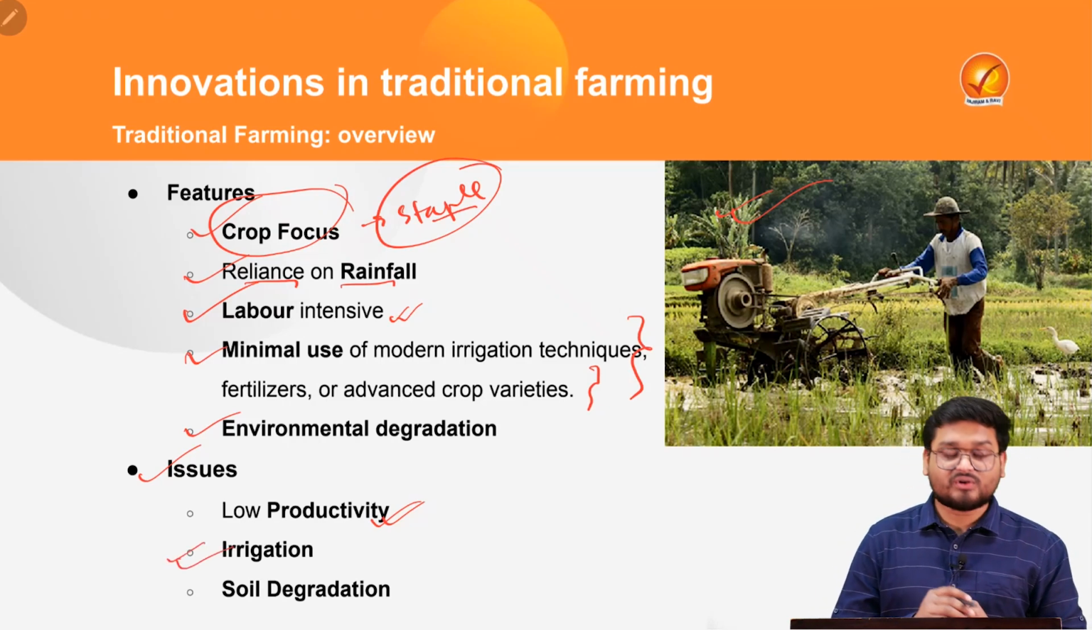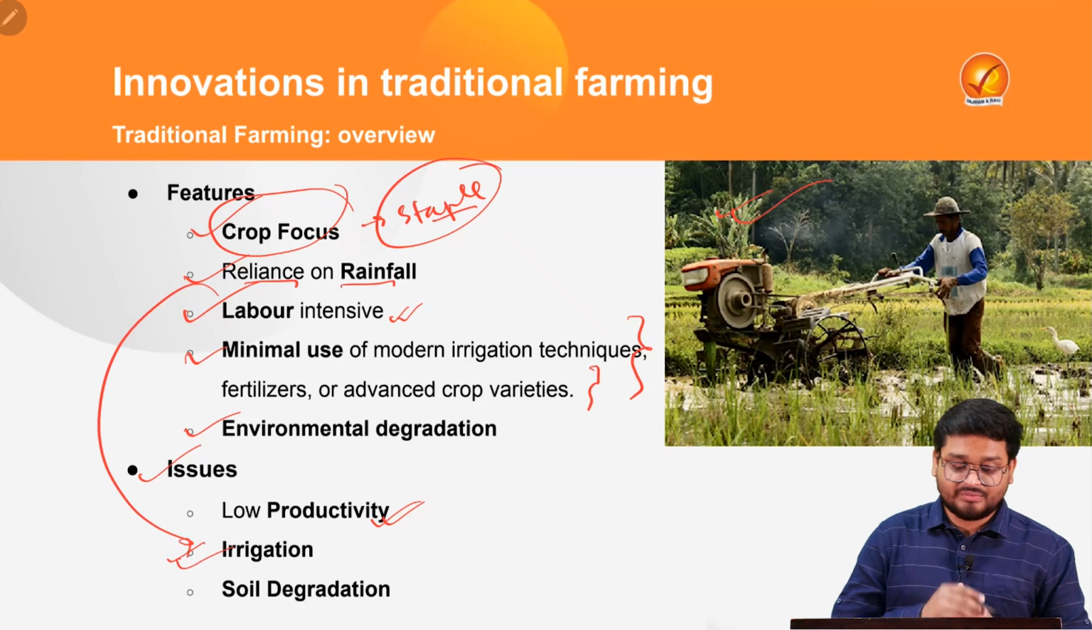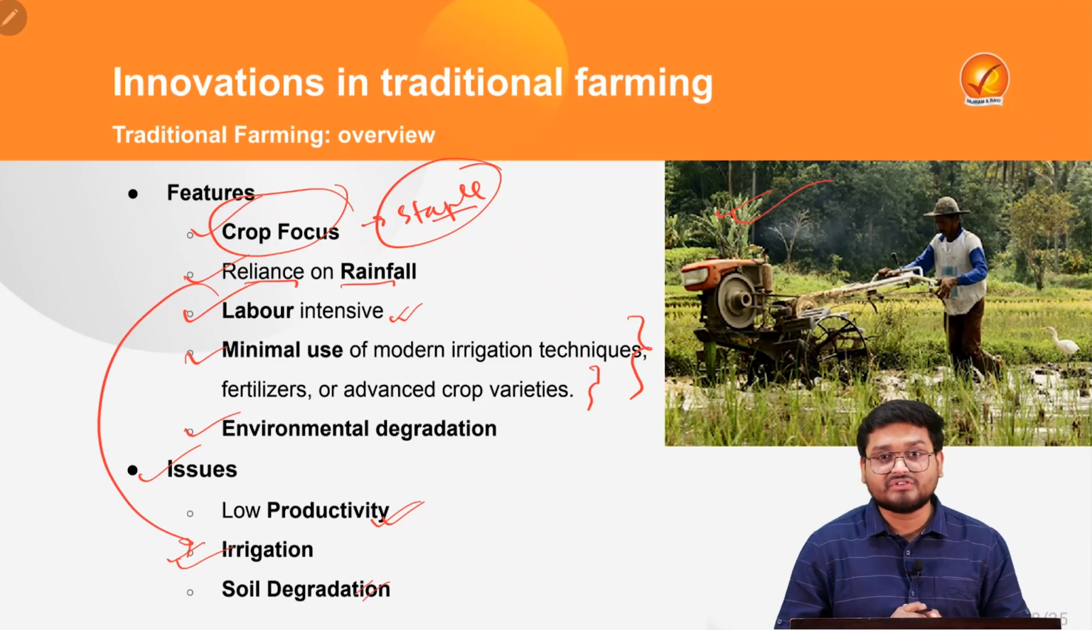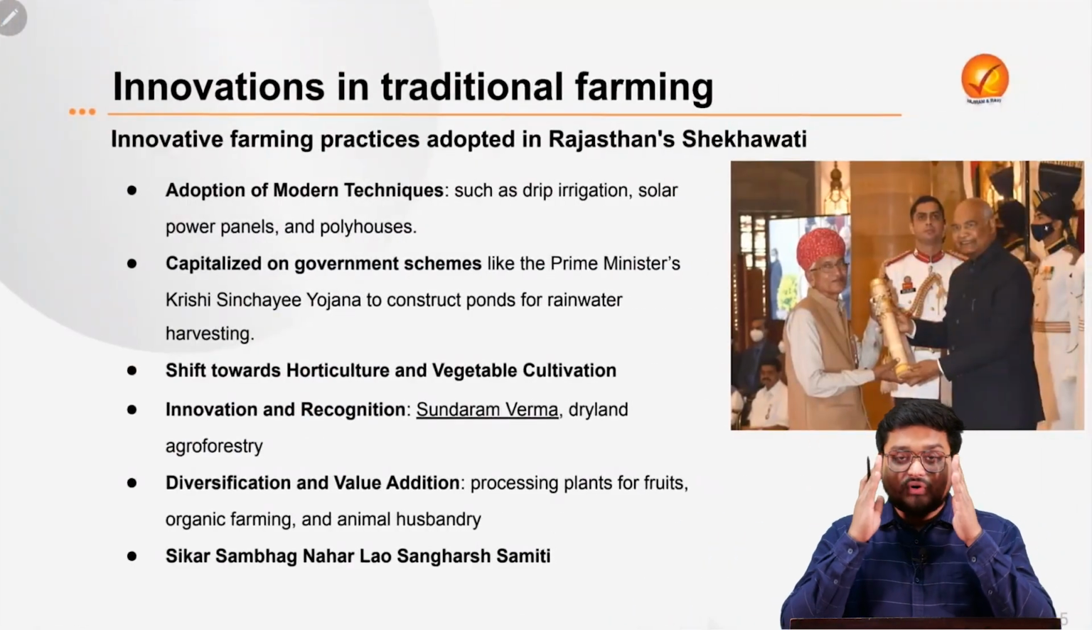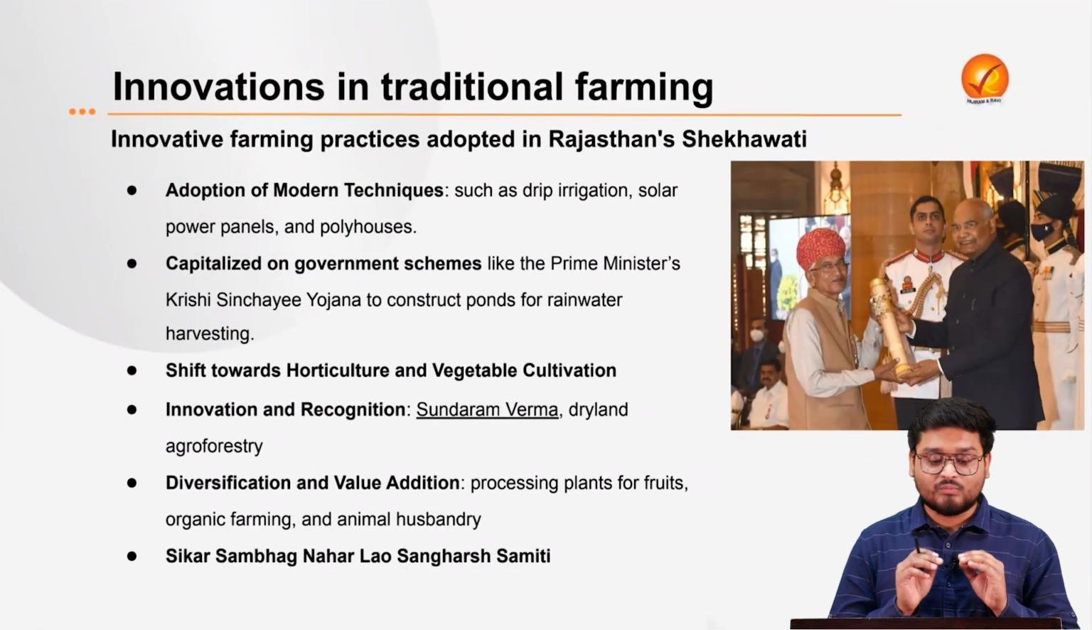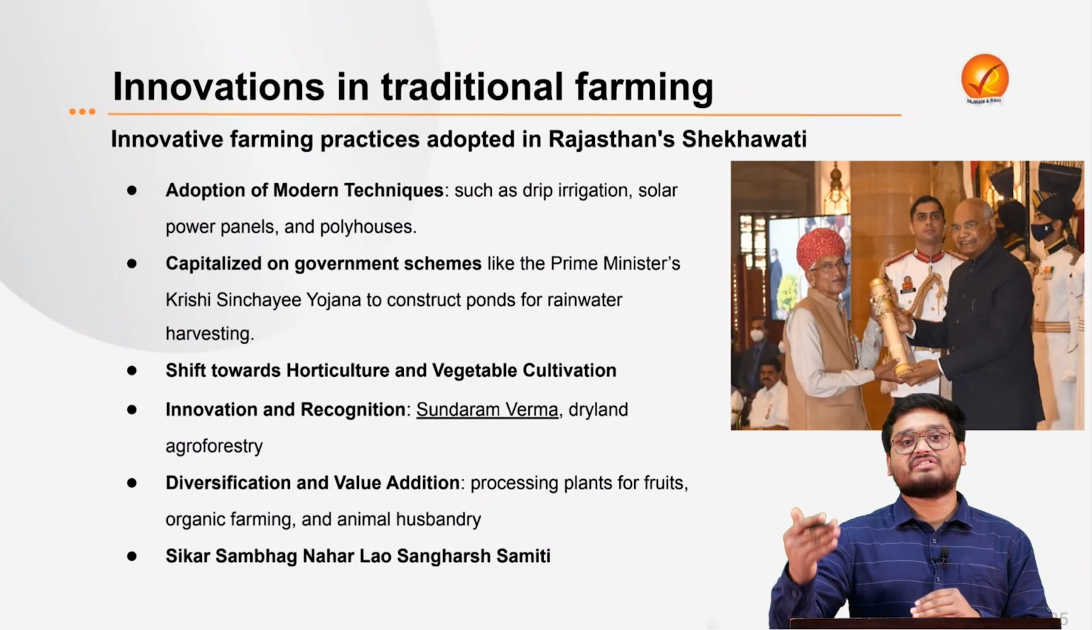The irrigation issues are also there because they are dependent on the monsoon. And finally, the soil degradation also takes place due to the environmental degradation feature here. So here, what the Rajasthan farmers did in Shekhawati, they adopted some modern techniques along with traditional farming.